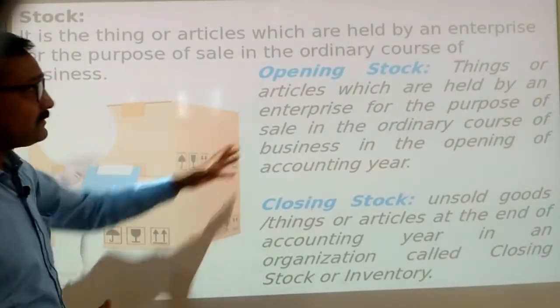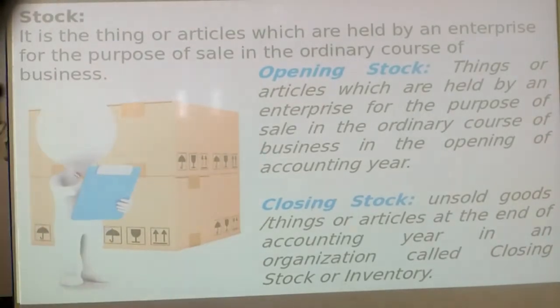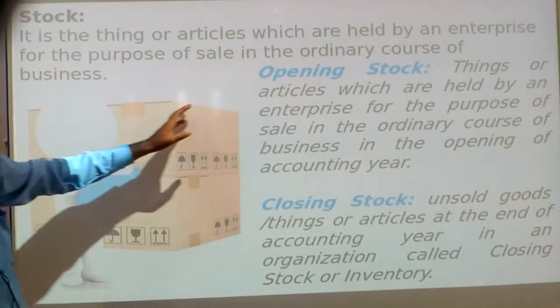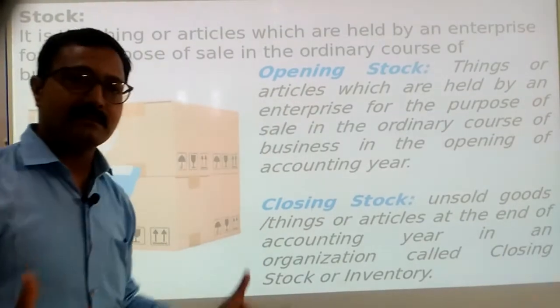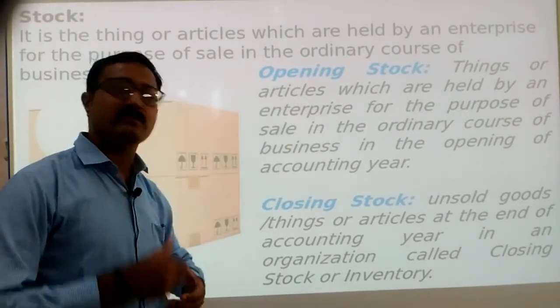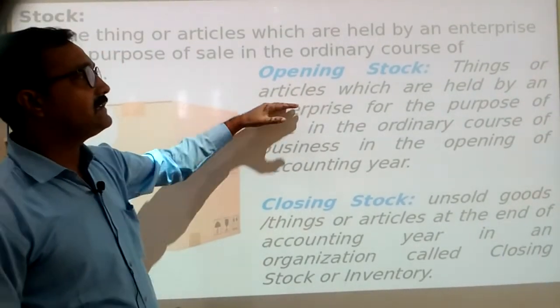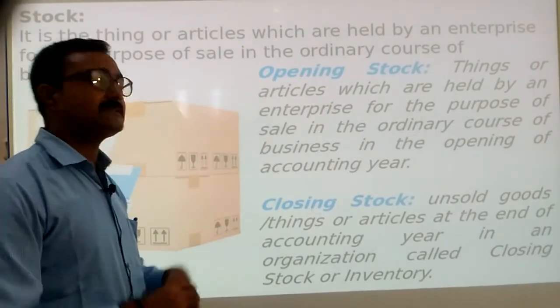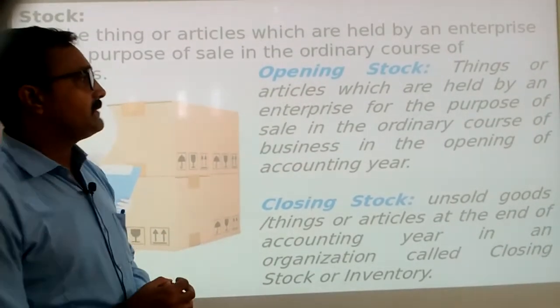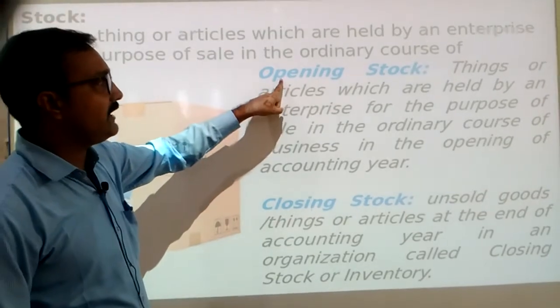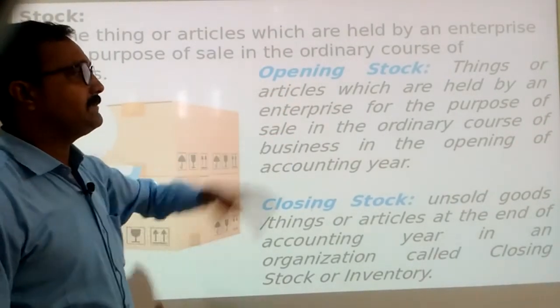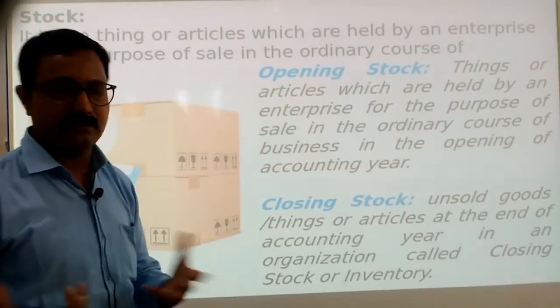So opening stock and closing stock. Opening stock means things or articles, where articles means the business commodity in which we deal, which are held by an enterprise, a business organization, for the purpose of sale. It means whatever goods we have should be for selling purposes in the general course of the transaction.